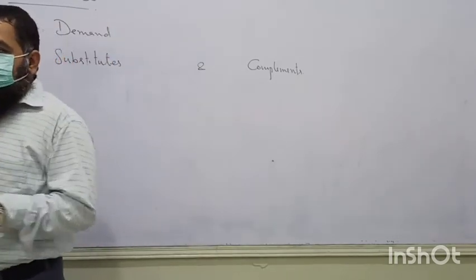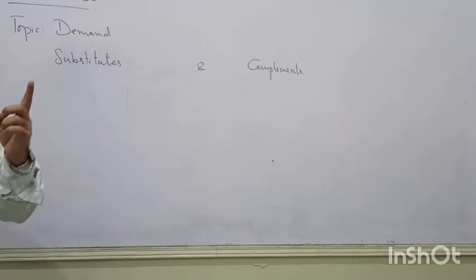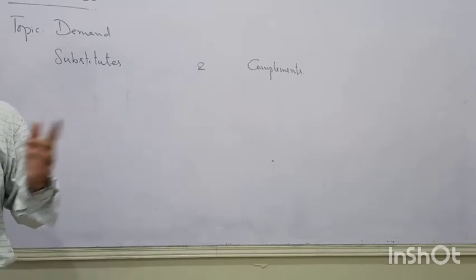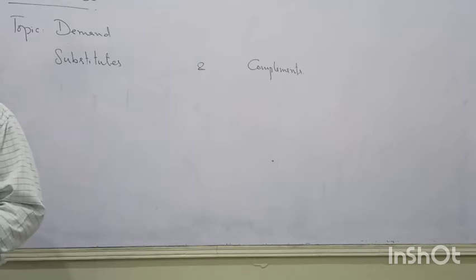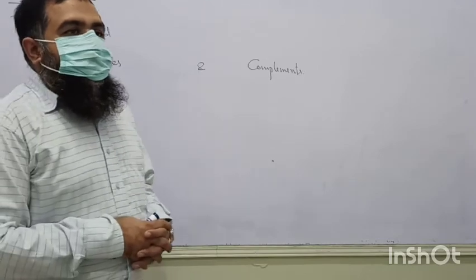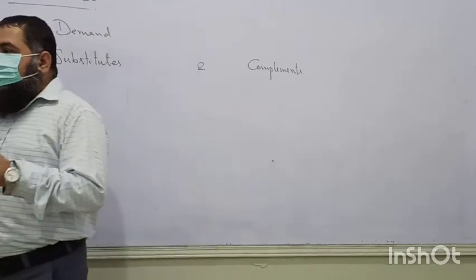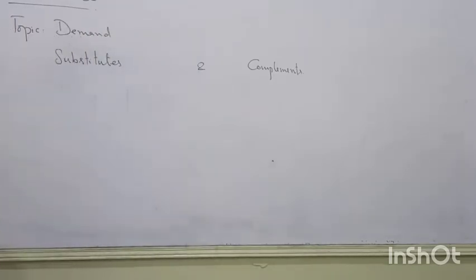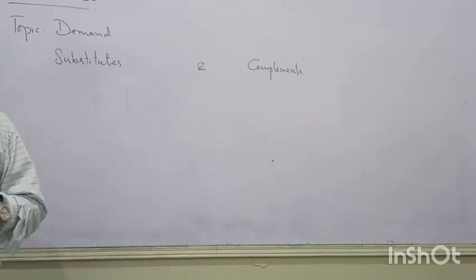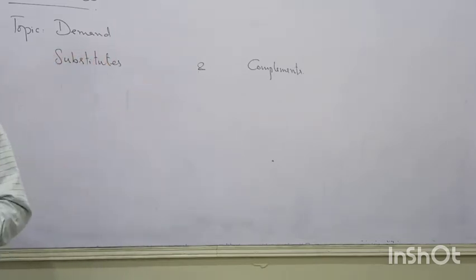So what happens to the demand of the second good if there is a change in the price of the first good? The demand of the second good increases or decreases? It depends. If the price of tea is increasing, what happens to the demand of coffee? Demand of coffee will increase because people will switch over to that product.